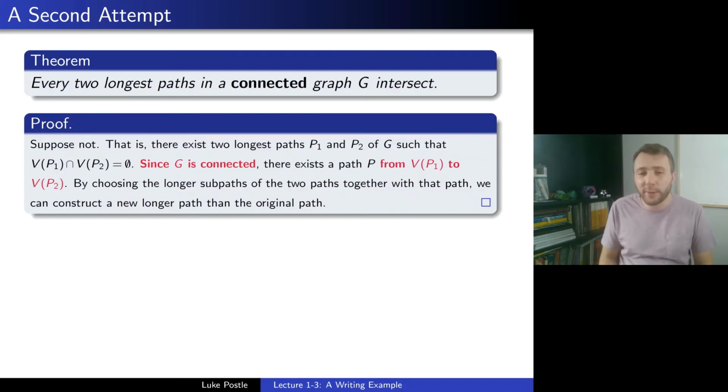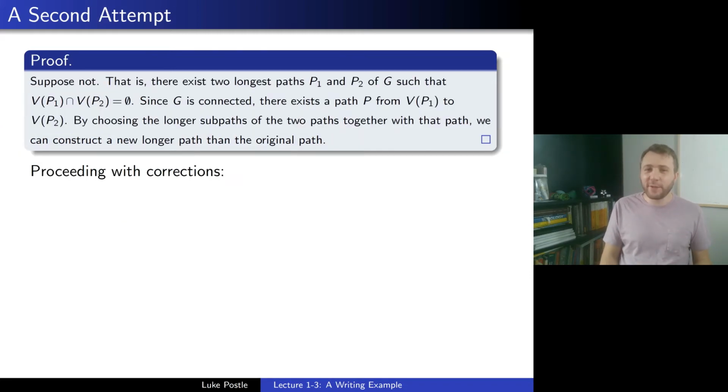So let's pick up from where we were, and for the rest of the talk, I'll make the font a little bit smaller because our proof is going to get much longer from that imprecise version. So we'll pick up from where we left off. Suppose not, that is, there are two longest paths, they don't intersect. So here I'm going to add, there exists a path P from V of P1 to V of P2, and that should be clear then instead of connecting them. But here I might as well add the reason. Now that we know it's not always true, it's because G is connected, I can go ahead and add that since G is connected, there exists a path. So we fixed that part. Good, solid beginning, right? But now, the next part. We have to continue on with the corrections.